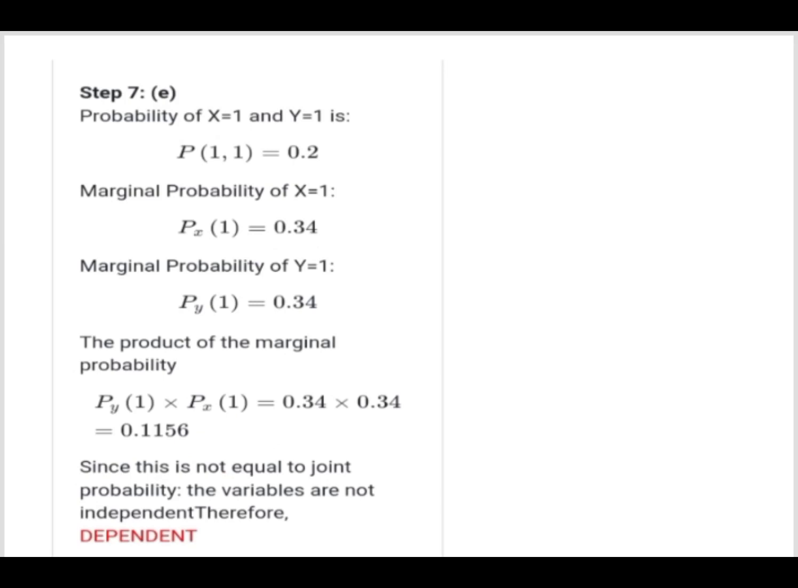Step 7, which is letter E, the probability of X equals 1 and Y equals 1 is P of 1 and 1, which is equal to 0.2. Marginal probability of X equals 1 is P sub X of 1, equal to 0.34. Marginal probability of Y equals 1 is P sub Y of 1, equal to 0.34. The product of the marginal probabilities is P sub Y of 1 multiplied by P sub X of 1, which is 0.34 multiplied by 0.34, equal to 0.1156. Since this is not equal to the joint probability, the variables are not